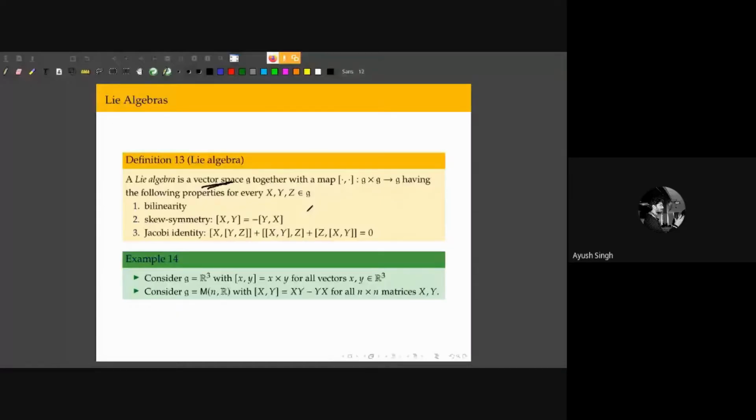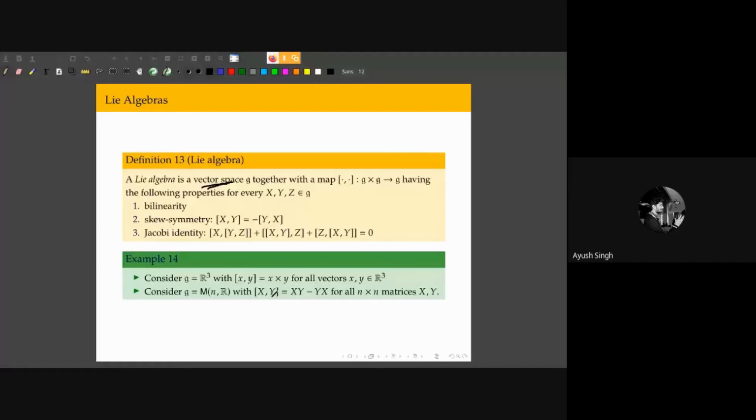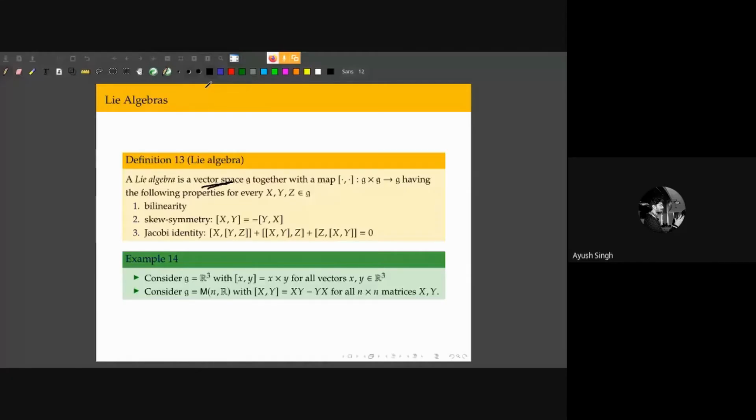And as some examples of this Lie algebra, you can consider R3, the set of all vectors, and the cross product between two vectors as a prototypical example of a Lie algebra. Or more appropriately, you can consider the set of all matrices with the commutator defined this way as a Lie algebra.